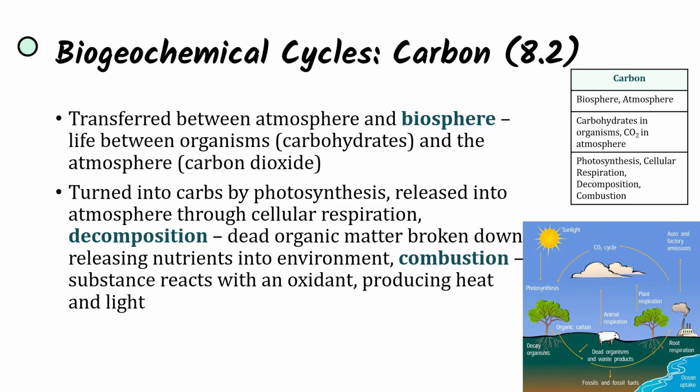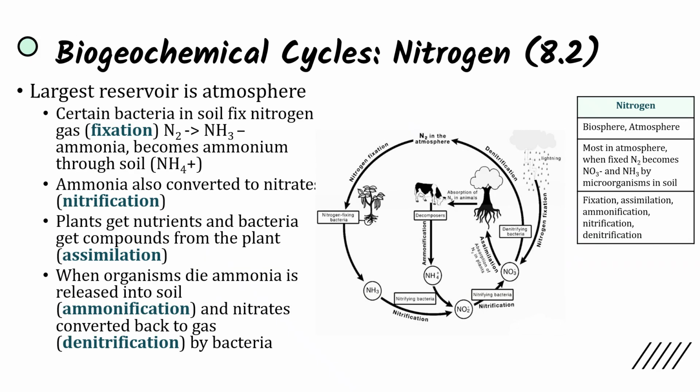through cellular respiration. So there's the cycle where these outputs of photosynthesis are feeding the inputs of cellular respiration and vice versa. We have decomposition, where dead organic matter is going to be broken down, releasing these nutrients into the environment, including carbon, and combustion, where a substance reacts with an oxidant, such as oxygen, producing heat and light. So it's mainly the cellular respiration photosynthesis cycle, but also because there is carbon within life, when living organisms, when organic matter dies, it's going to be broken down, and so this carbon will then be released back to the atmosphere as well.